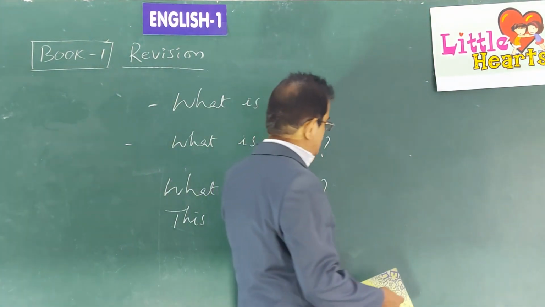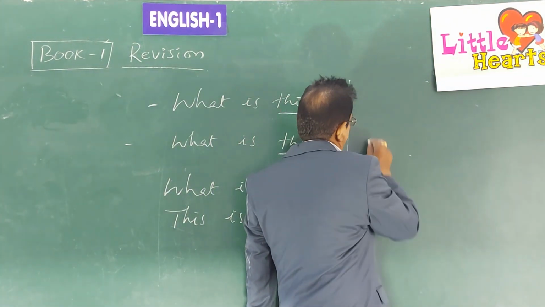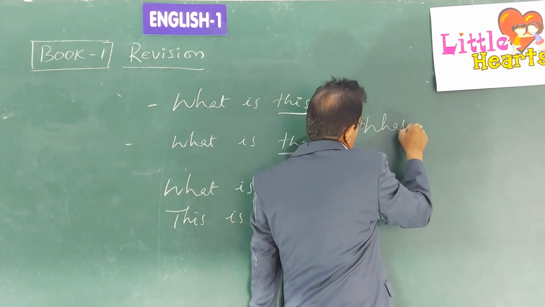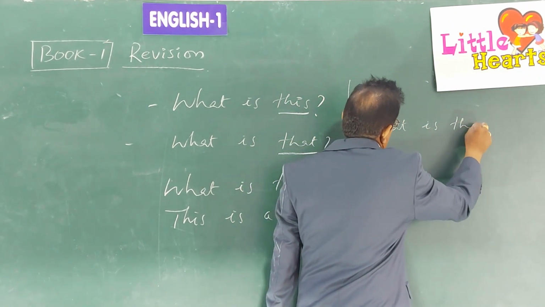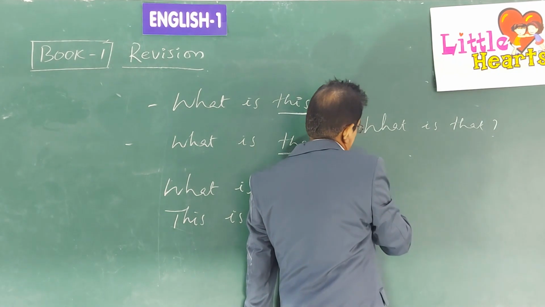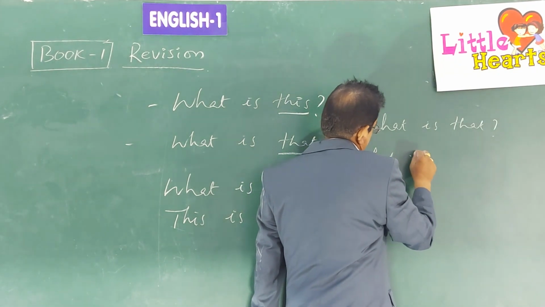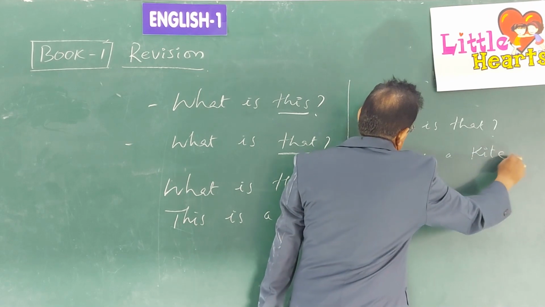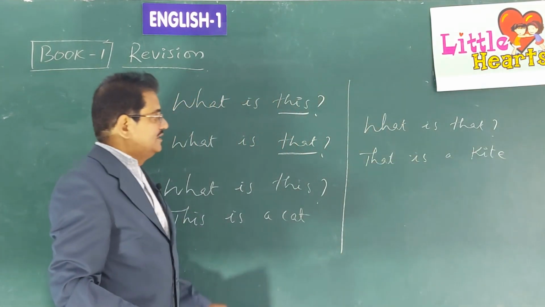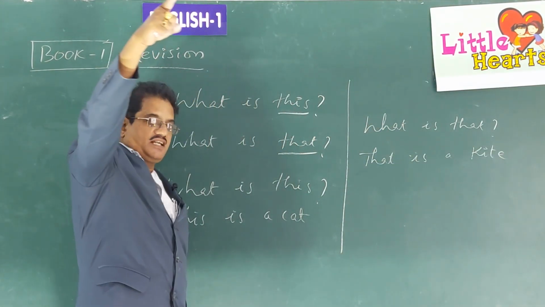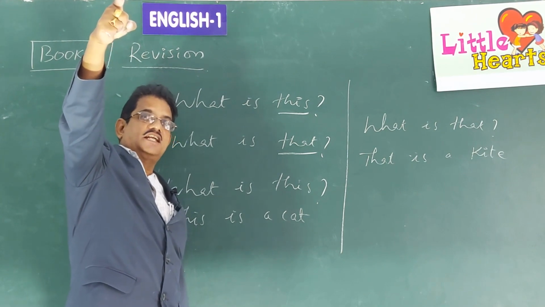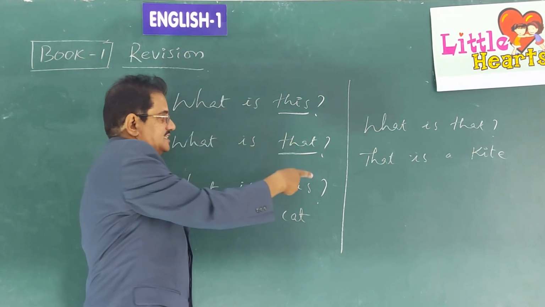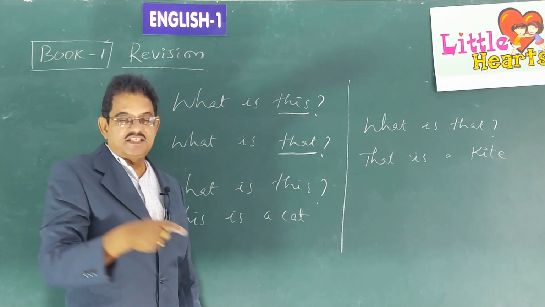So, what is the question that we have tried there? What is that? That is a cat. That is a kite, sorry. That's a kite, because it is away from us. We show like this, that is a kite. This is a cat. It is near to you.